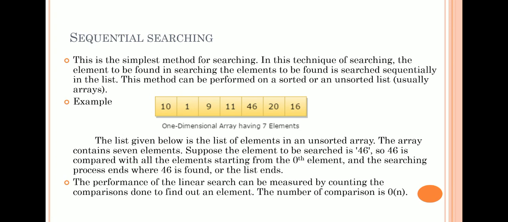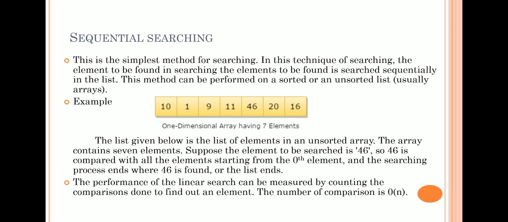Here one example is given. This is a one dimensional array having 7 elements. Suppose in the given list we want to search the element 46, so we search the list sequentially, that is, from the 0th location up to the last element. When the element is found, it returns the location of that element. If the element is not present, it gives an error message that the key element is not present in the list.